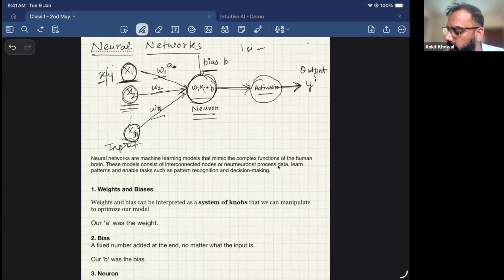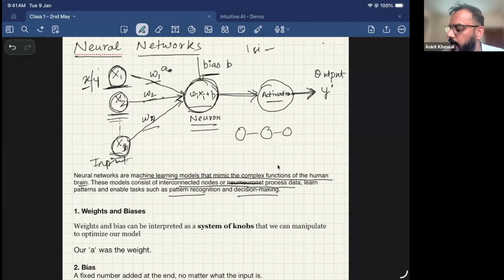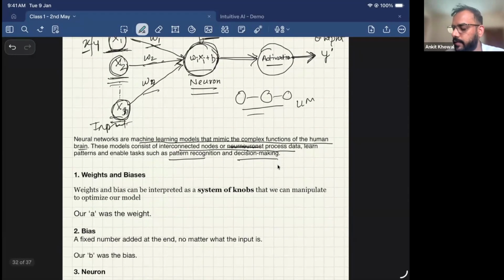Now let's look at some of the terminologies related to neural networks. So what are neural networks? Neural networks are machine learning models that mimic the complex functions of the human brain. These models consist of interconnected nodes or neurons that process data. They learn patterns and enable tasks such as pattern recognition and decision making. Here I took an example of a single neuron, but it can also consist of multiple interconnected neurons. A neural network solves complex problems like pattern recognition and decision making. LLMs are completely based on neural networks. That is why we are even studying this part.